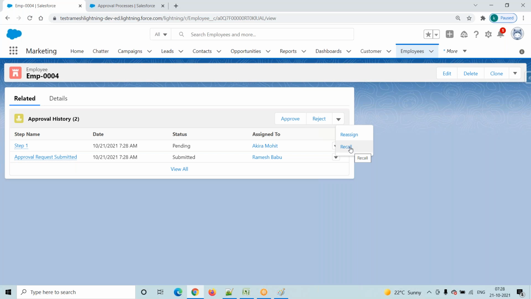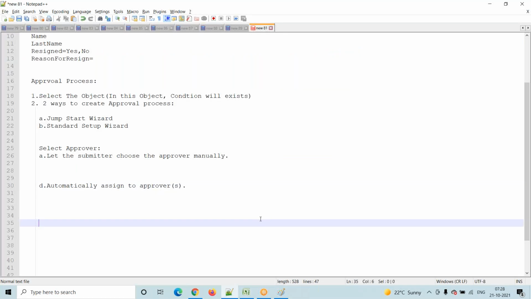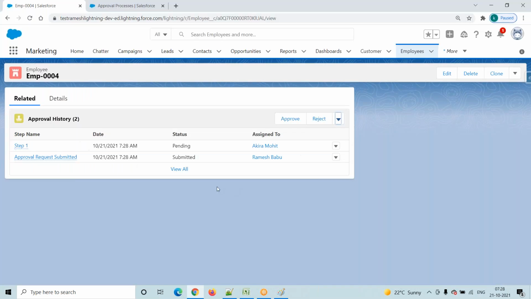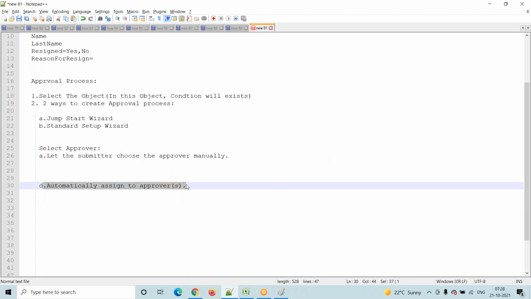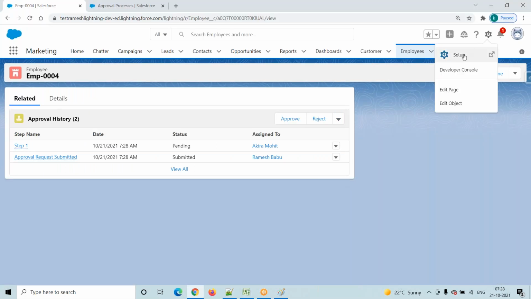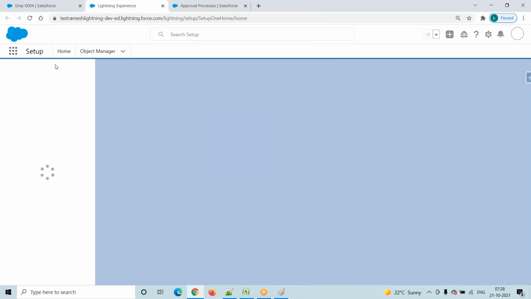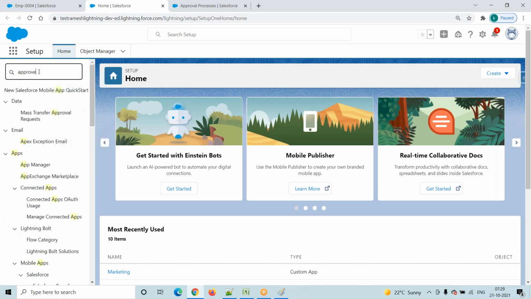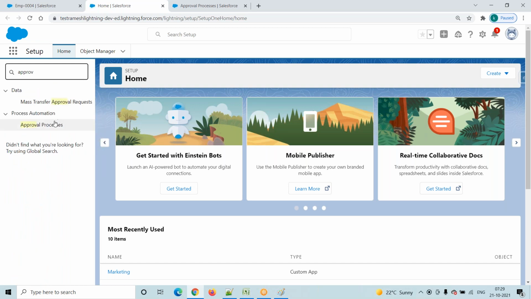And one more, can you go to this notepad? In this, you are selecting this approver, right? Yes, it is automatically assigned to the approver. Because you are selecting only from the manager list, we need to prepare it on our own. Manager is nothing but one user only, right? So automatically it will show our users. Automatically here it will show.